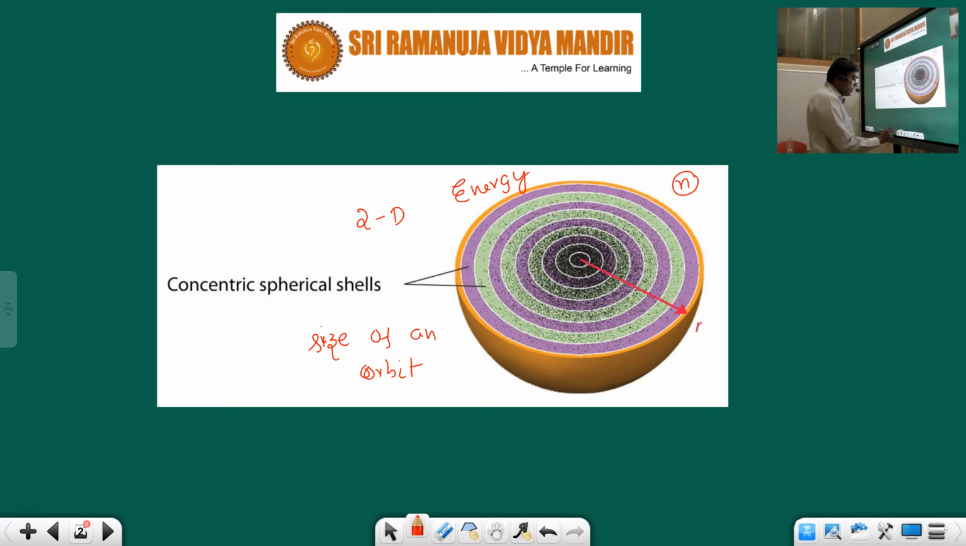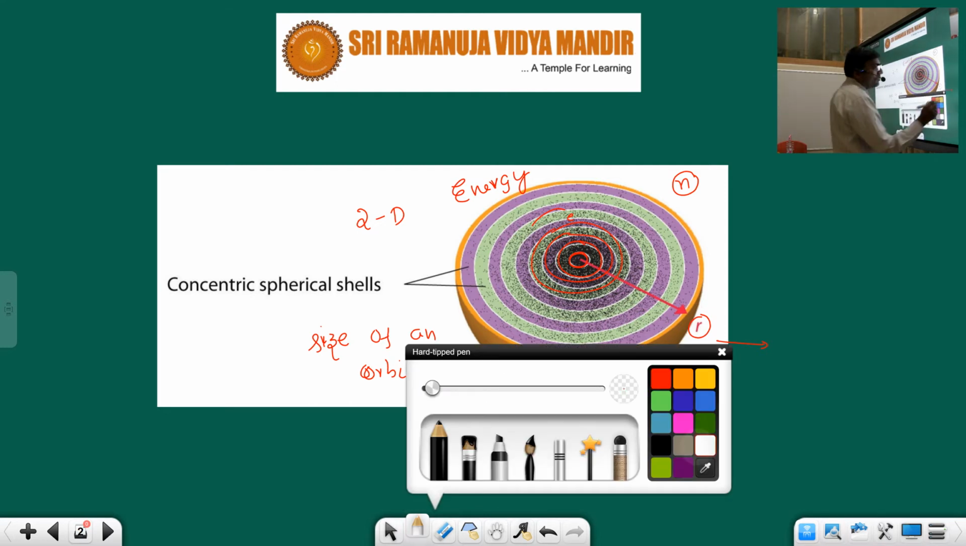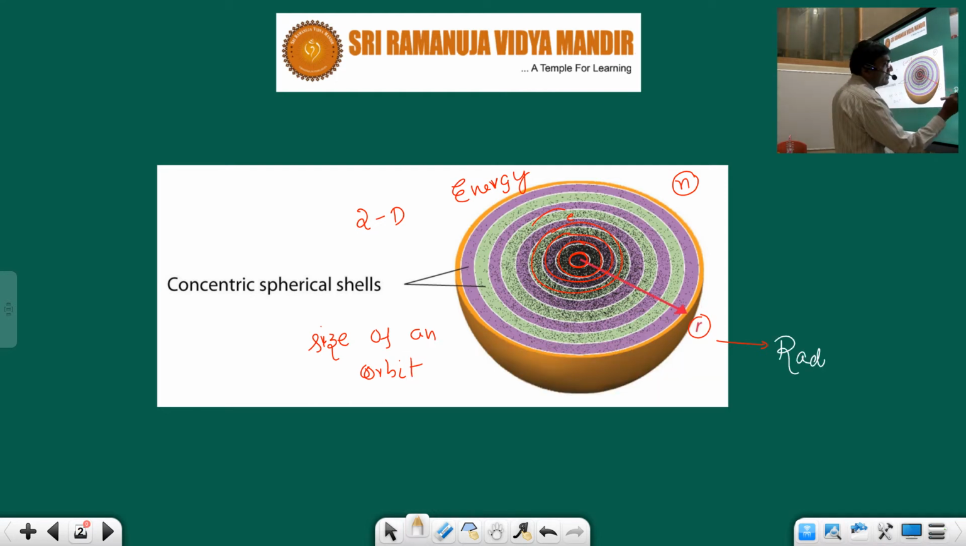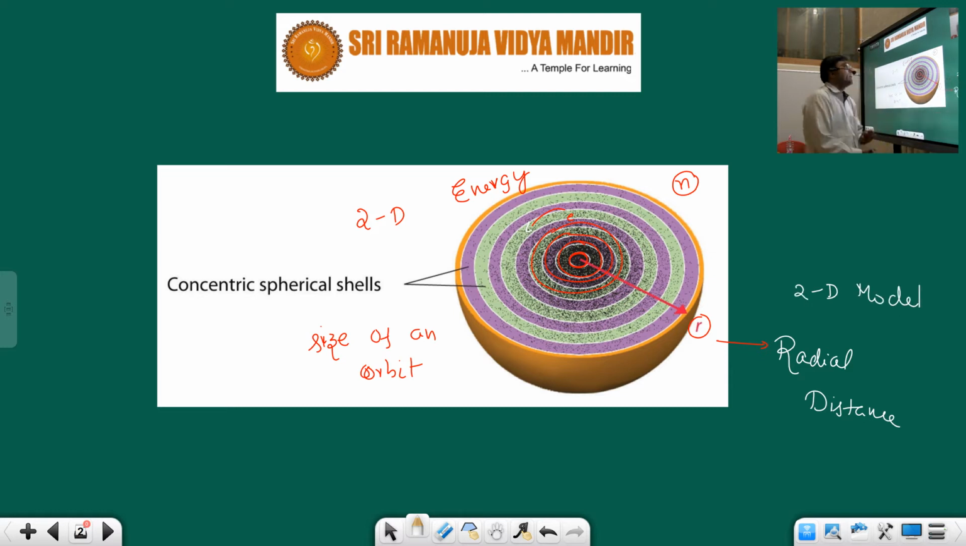So you can see the concentric circles here. This is the first circle. n is equal to 1, n is equal to 2, n is equal to 3, n is equal to 4, and there is a velocity of an electron moving like this, and it is a radial distance. This distance is called what distance, students? It is called radial distance, because it is what model? A 2D model. I hope you got it.